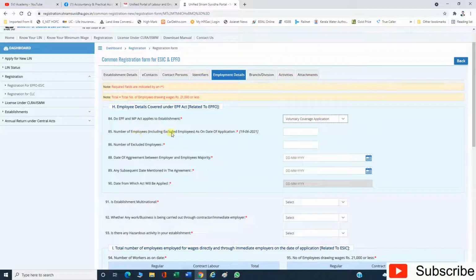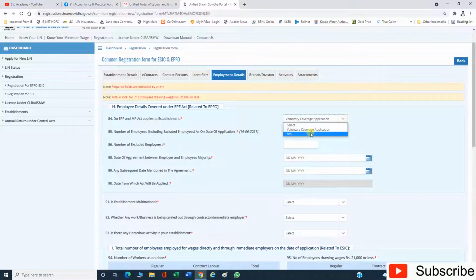Number of employees including excluded employees as on date of application. Here we have to mention the number of employees on the date of registration and the number of excluded employees as on registration, the date of agreement between employer and the employee if it is in a contract, any subsequent date mentioned in the agreement, that's also mentioned here, date from which act will be applied. As a voluntary registration, now it is deactivated.